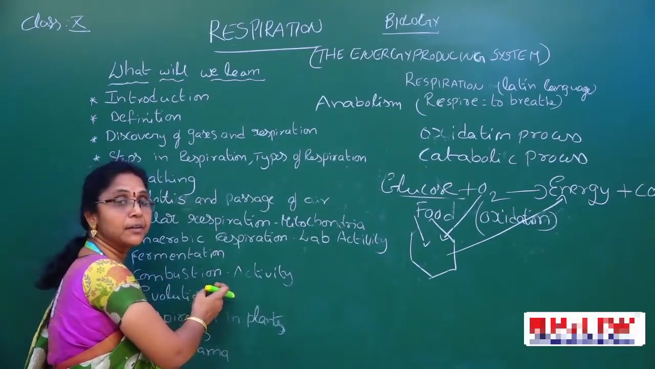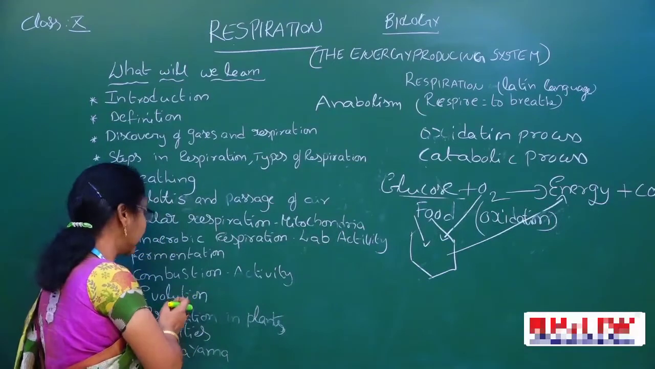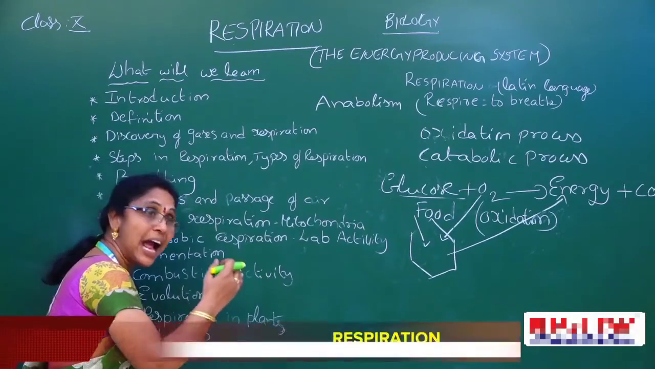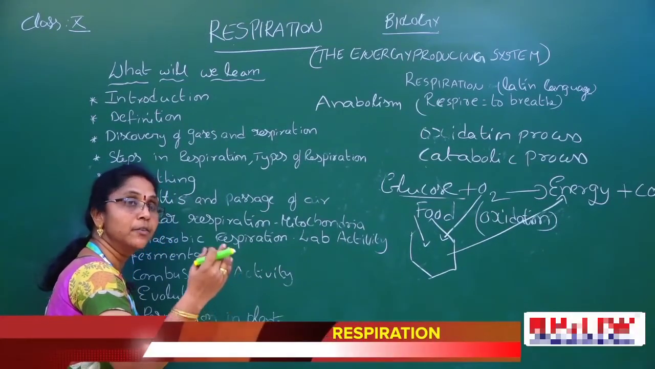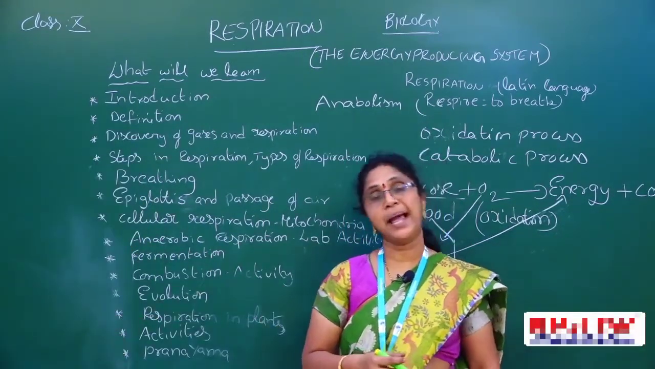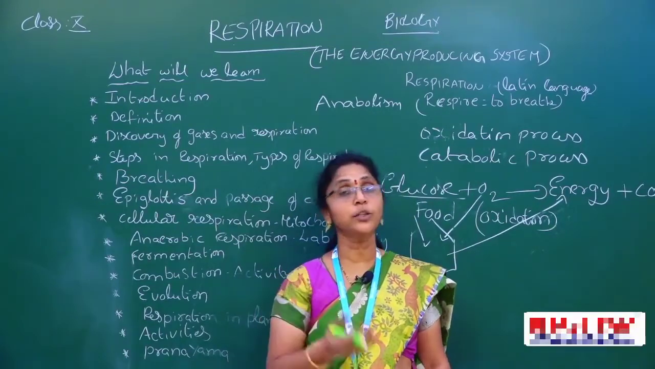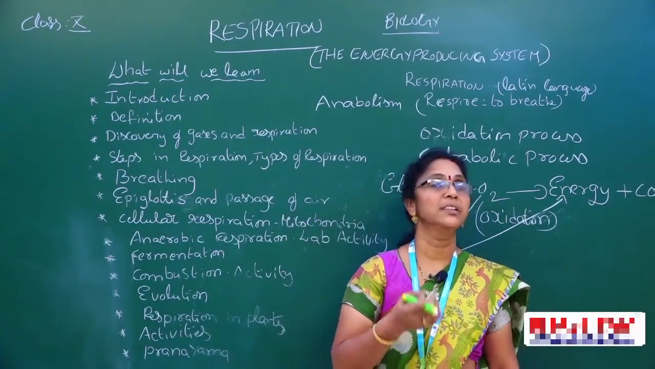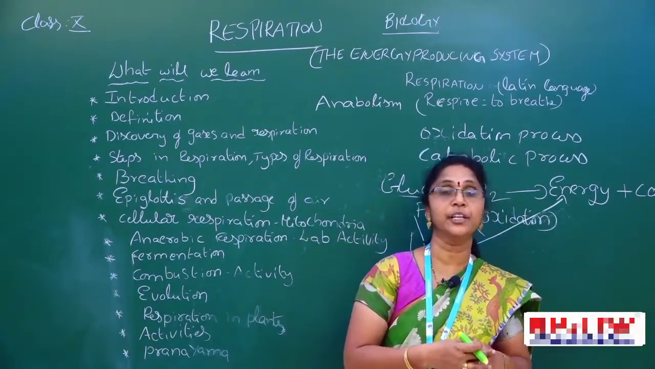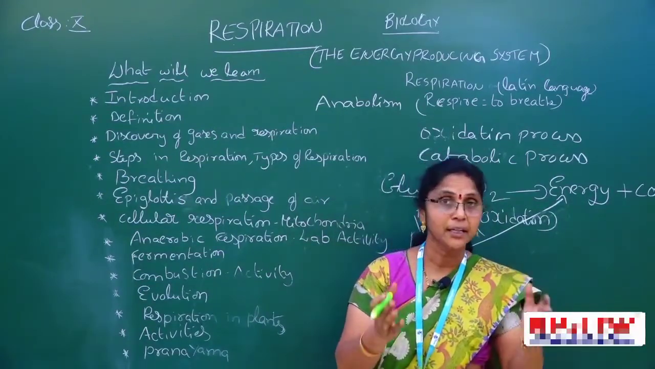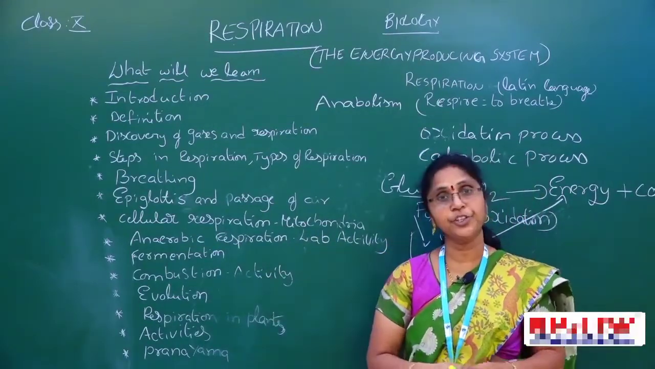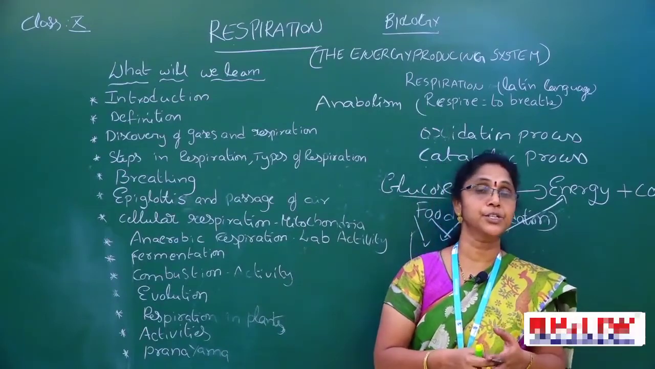Now combustion. That is also one of the processes we can see. Next, evolution. What is evolution? Evolution means gradual changes occurring from one generation to another generation. Now, respiration in plants. Children, respiration is not only in animals. In plants also, the respiration process is essential. It is a continuous process for any living organism. About respiration in plants, we will conduct some activities. And finally, we can see pranayama.